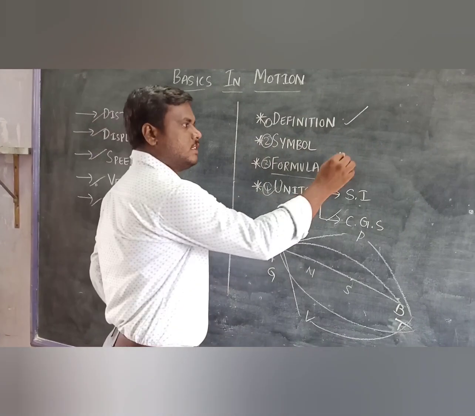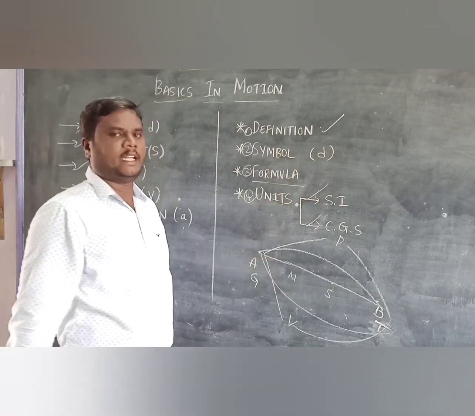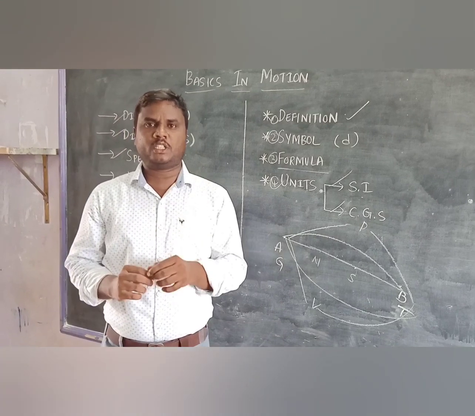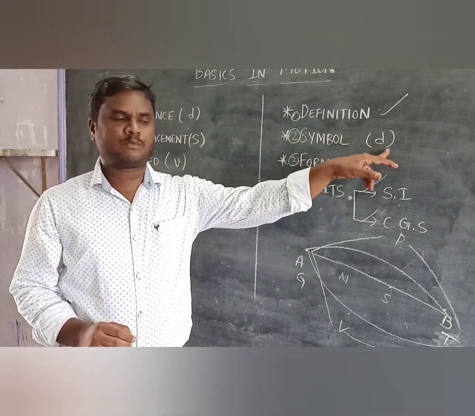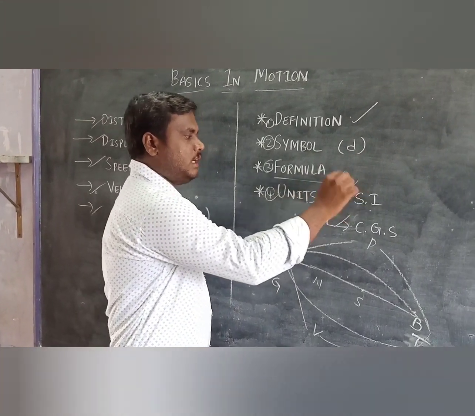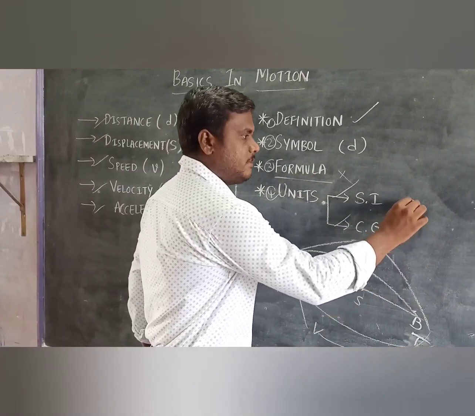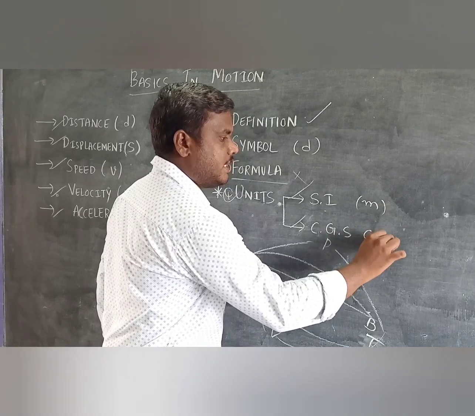The symbol is d. And very important, when you are writing symbols, you should be careful whether you are writing capital letters or small letters. The symbol for distance is small d. There is no formula. The SI unit is meters, the CGS unit is centimeters.